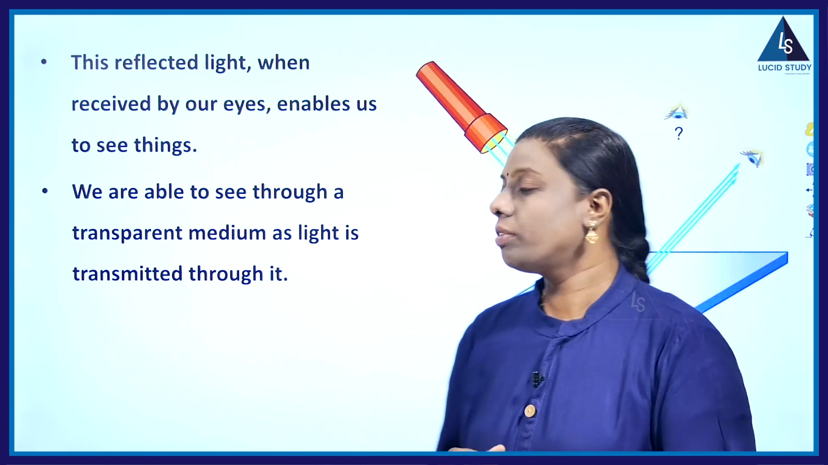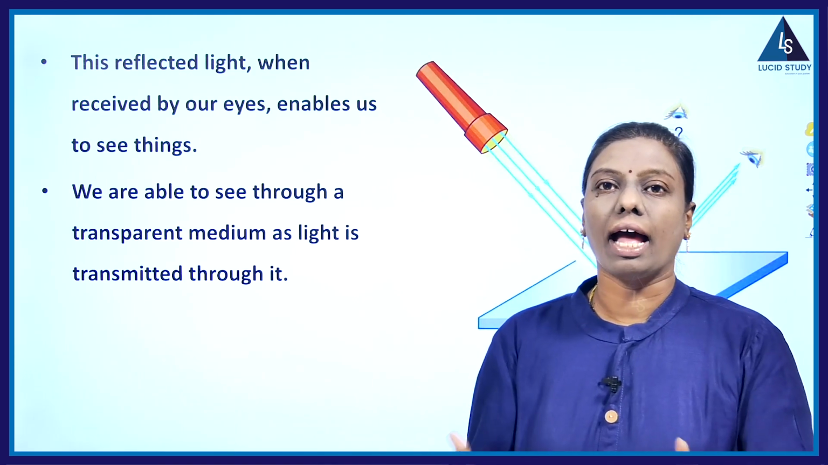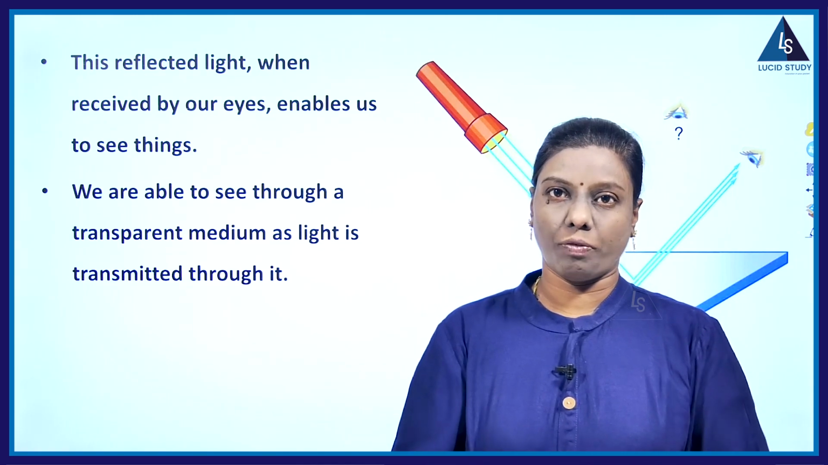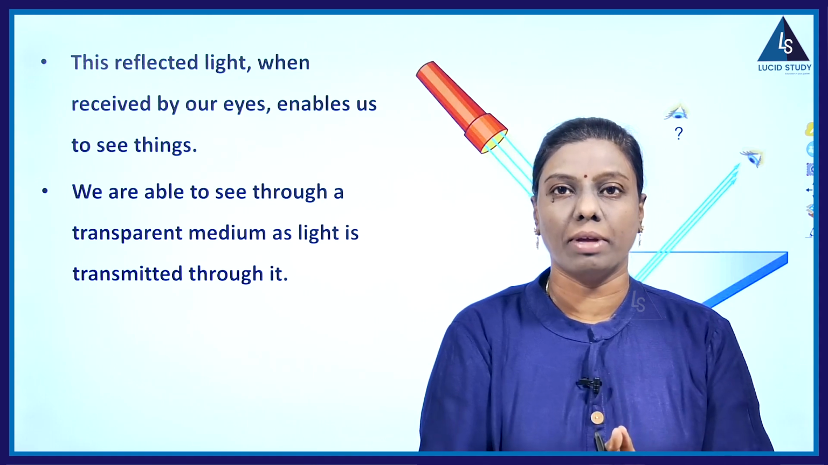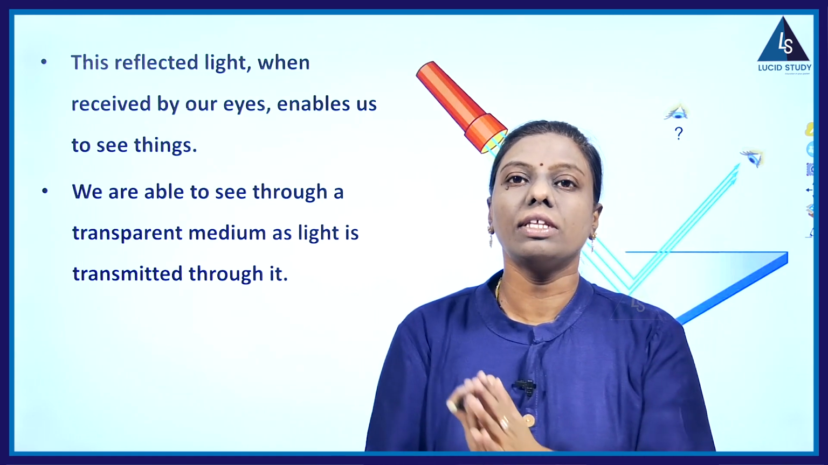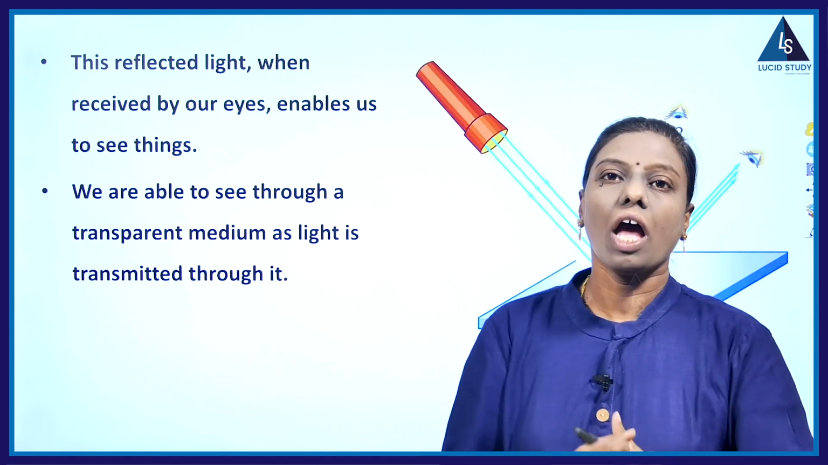And next we have the opaque medium. An opaque medium is one where you cannot see the other side of the object. Why can you not see what is present on the other side? Because the light is not allowed through by the opaque medium. It is not going to allow it, it is going to obstruct it. So we have three different kinds of medium: transparent, translucent and opaque.